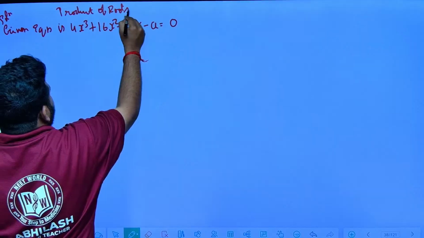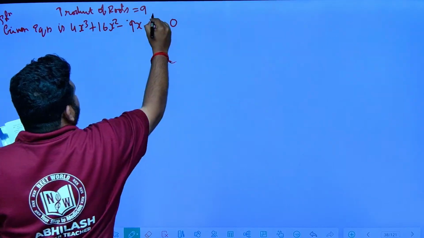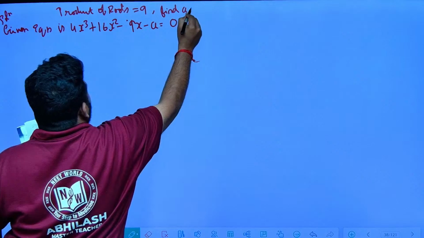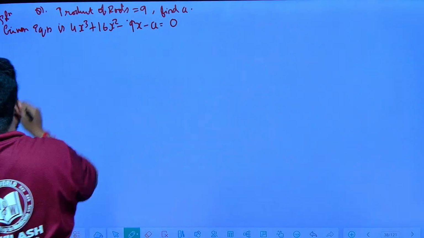The product of the roots is given to be equal to 9. Then they are asking us to find a. This is the question, and this is the solution.